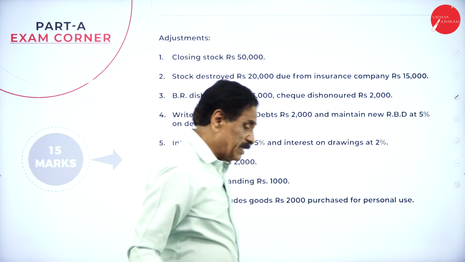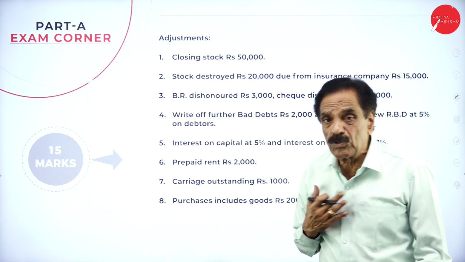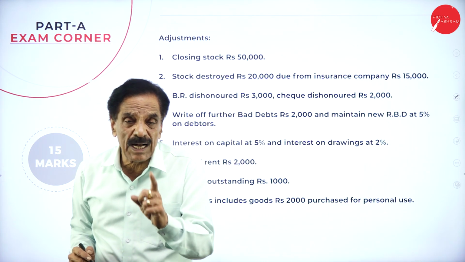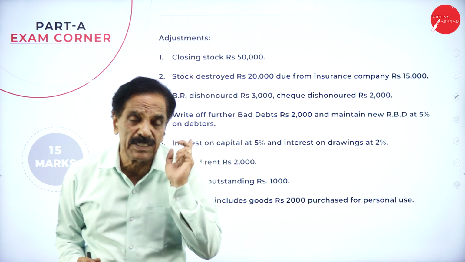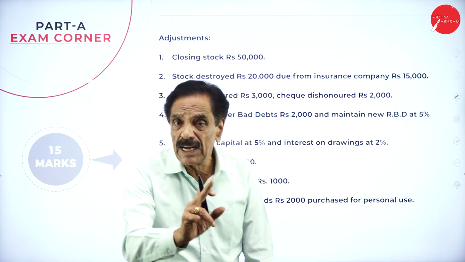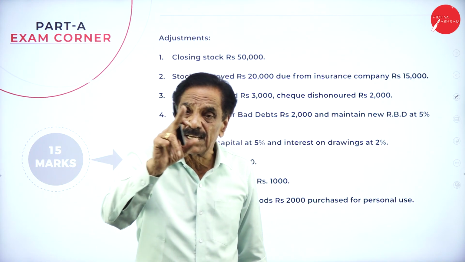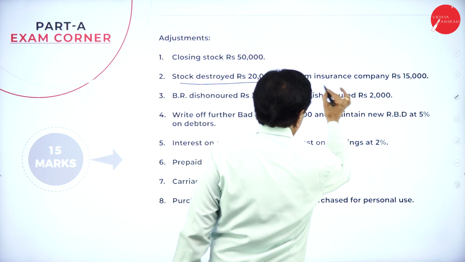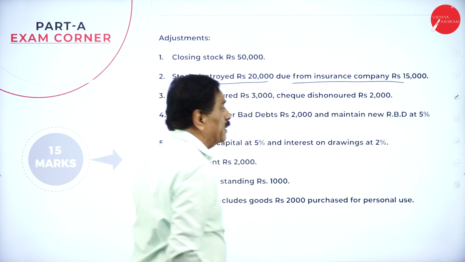So these are all the adjustments where it will come. I'm going to explain. Closing stock: trading account, credit side, asset side of the balance sheet. Where will it come? Trading account, credit side, asset side of the balance sheet. Stock destroyed rupees 20,000, due from insurance company rupees 15,000.